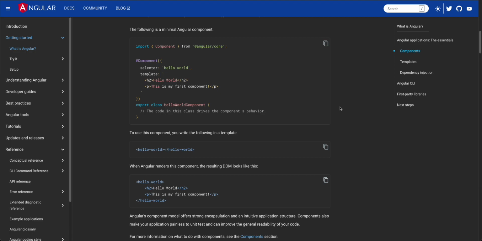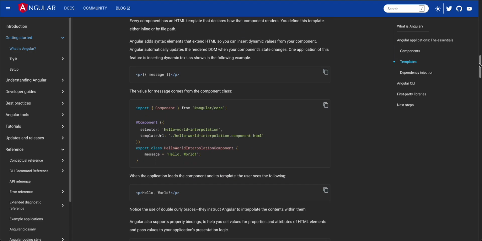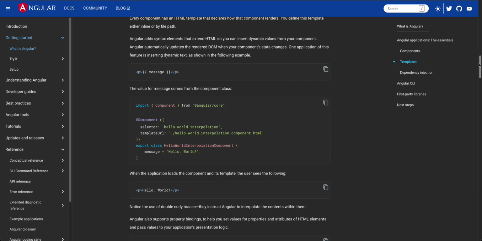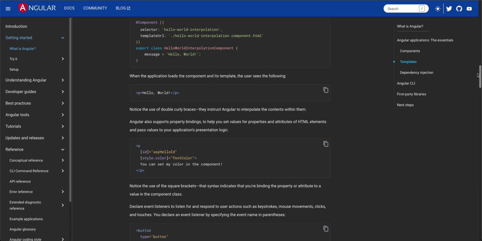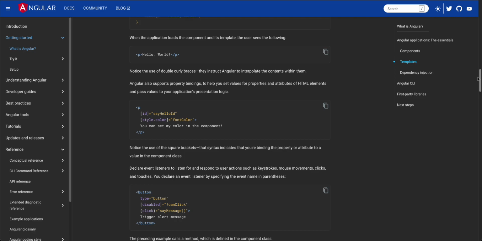So we have Angular router, right? Just as we are importing component from Angular core, when we are going to use router, we have to import router from Angular as well. Okay, I will also show you that thing. So this is how we can create a component.